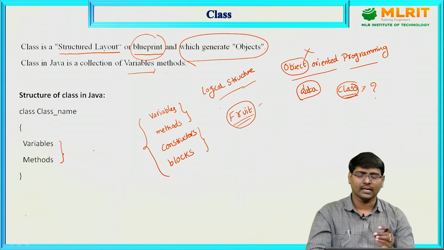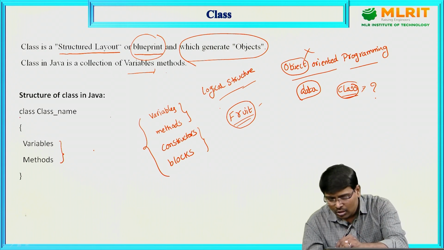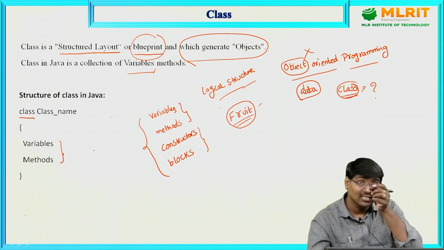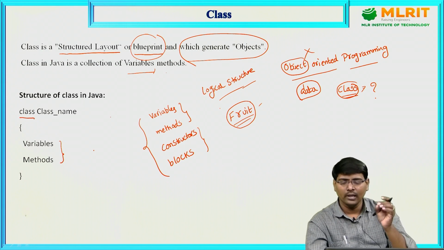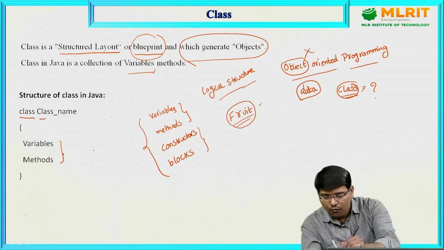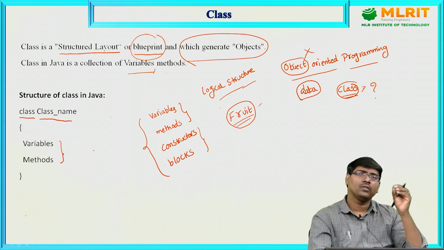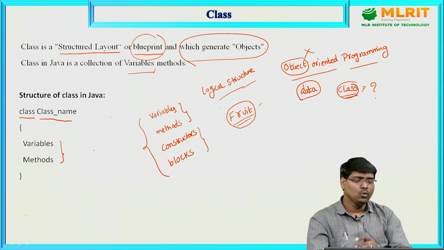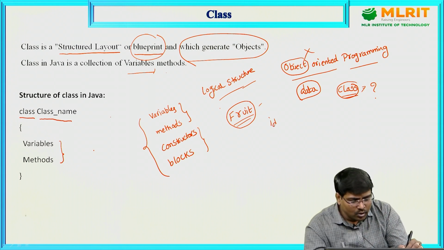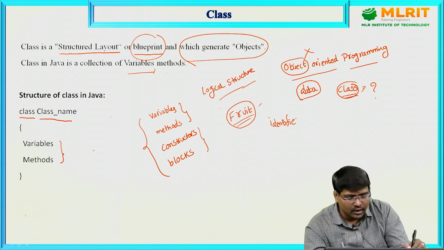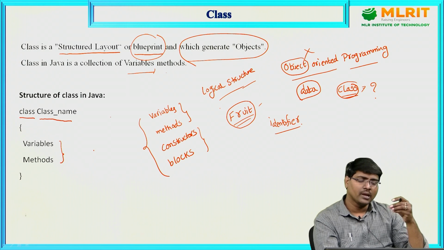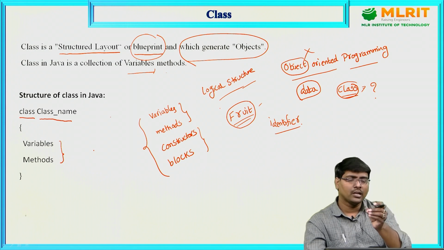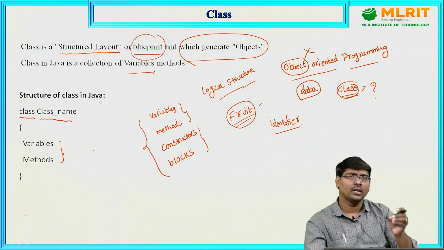What is the syntax? To define a class, use the keyword class. Class is the keyword. Only then can we say this is a class, followed by the name of the class. What is the name? You can give any name according to the rules of an identifier. For example, whenever you set a password, generally the password consists of a minimum of 8 characters, at least one uppercase letter, at least one digit, and at least one special symbol.